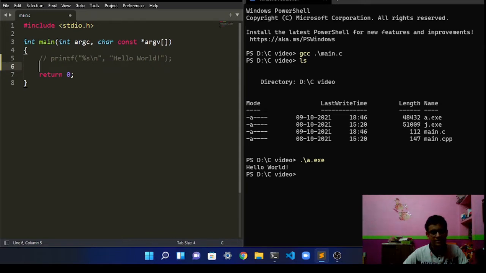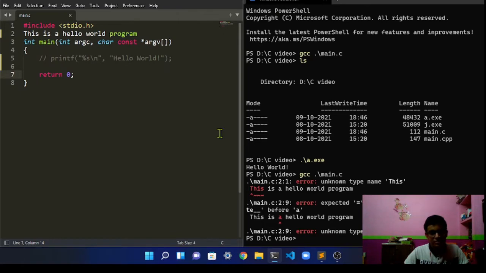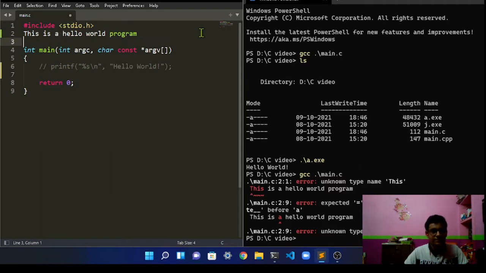Next thing we're going to see is comments. If you want to say that this is a hello world program and you type it in, and I save the file and compile it once again, you can see that it will give an error. You want to leave some text for whoever is reading the code, saying that this code is yours, or whatever you want to write about the program. You have to use a comment.